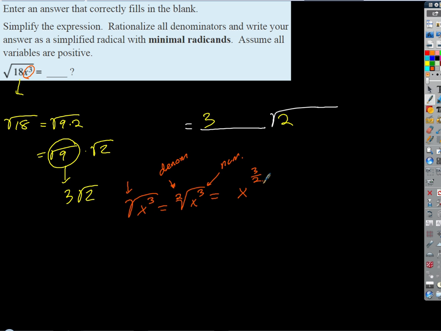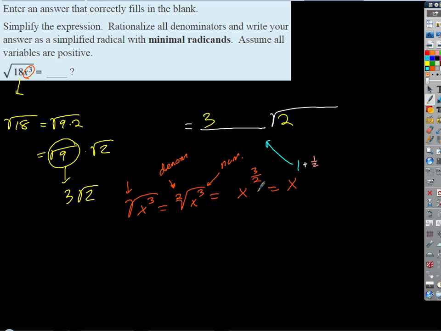All right, so here's kind of a tricky way to think about this. If we just turn that 3 halves into a mixed number, we could write that as x to the 1 and 1/2. So we'd write that as 1 plus 1/2. Well, the 1 part is the part that goes outside of the radical.